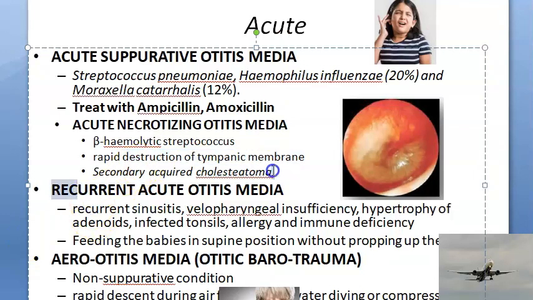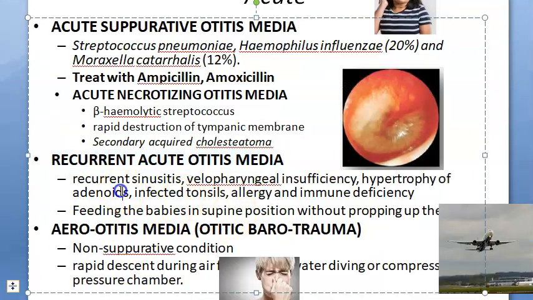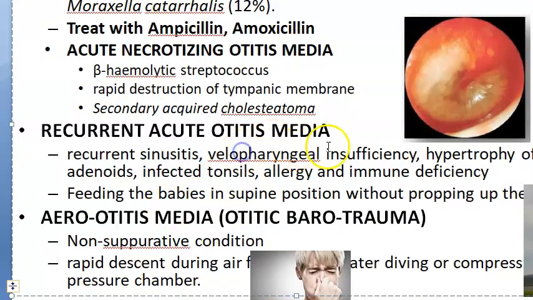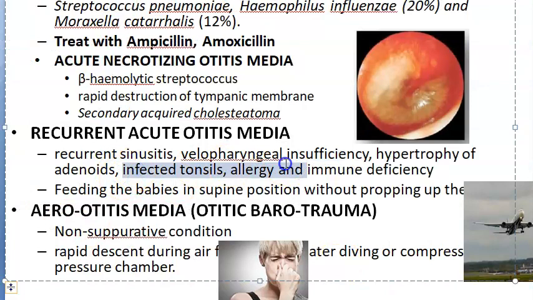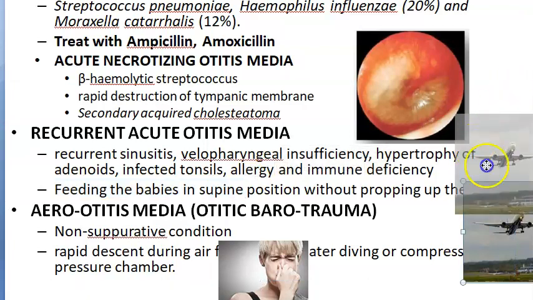Yes. Then we have recurrent acute otitis media. These people keep getting acute otitis media again and again. Why do these people have a problem? Somewhere else bacteria are sitting and breeding nicely. What is that? Recurrent sinusitis, velopharyngeal insufficiency, hypertrophy of adenoids, infected tonsils, allergy, immune deficiency. Some problem they have, so they keep getting otitis media again and again. And even some babies will keep getting acute otitis media because they are being fed in supine position, they are not being propped up and their head is not up. So milk is entering the middle ear cavity.